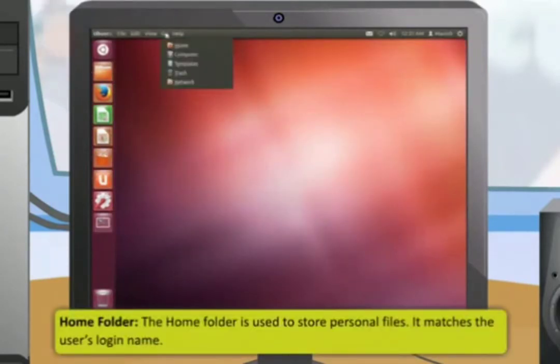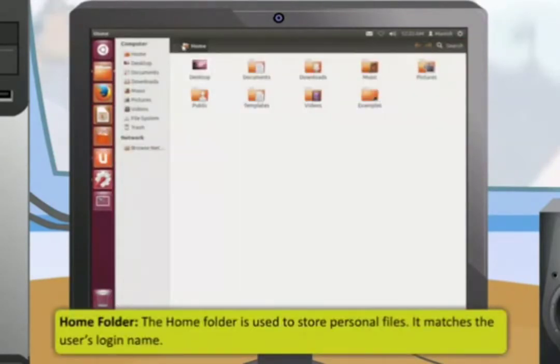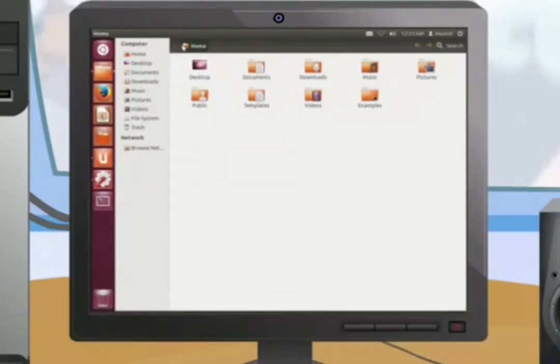The Home folder is used to store personal files. It matches the user's login name. It contains a number of folders inside, which are created automatically during the installation process. It includes desktop, downloads, music, documents, pictures, public, templates, and videos.